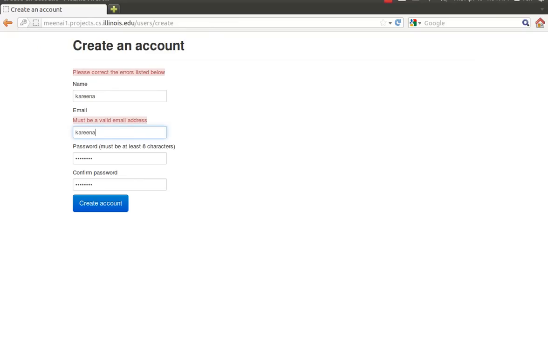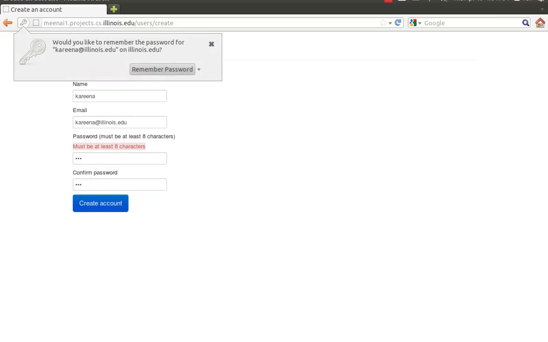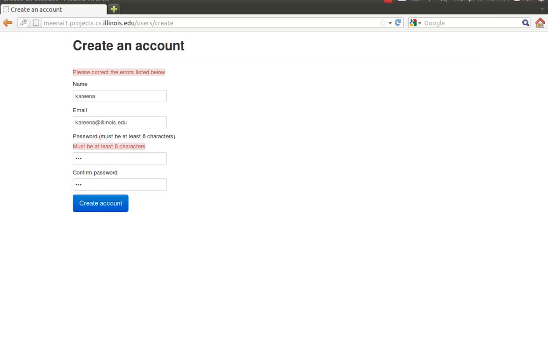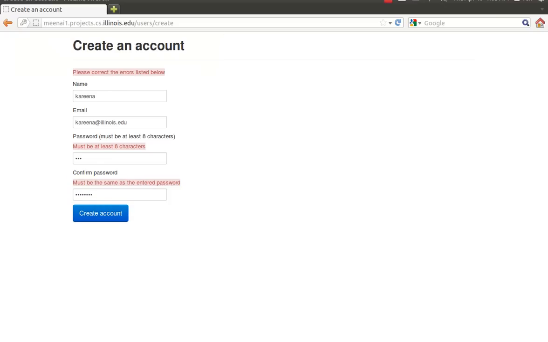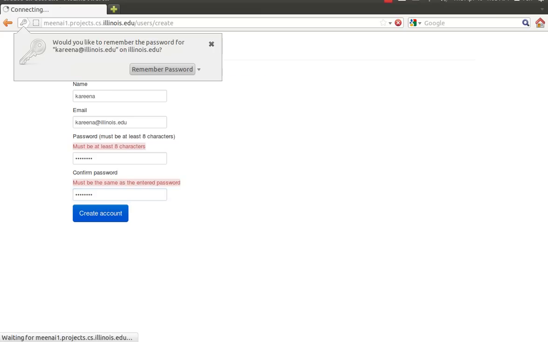Now I'm going to enter a valid email, but a password that is too short. So the password's not 8 characters, and there's a problem. Then passwords that don't match, and as you can see, there's another error message. Okay, so now I'm going to enter all valid information, name, password, and email, and it should allow me to create an account.